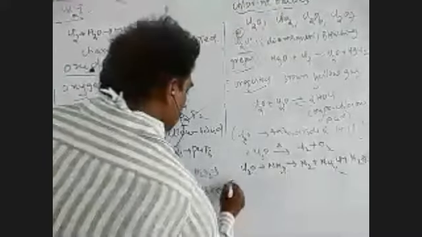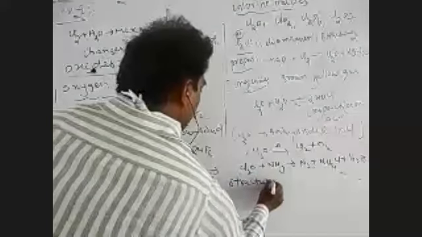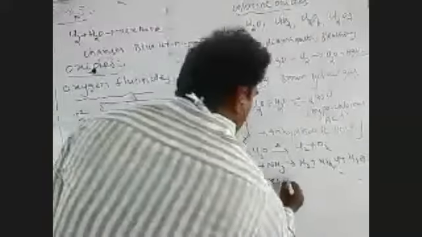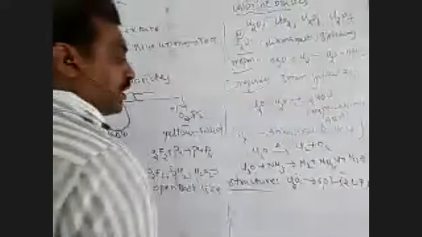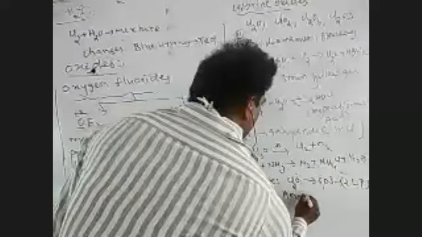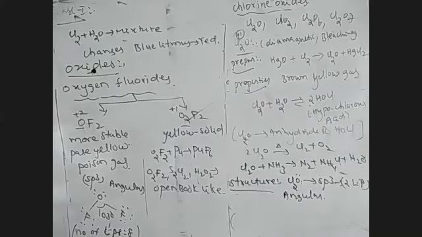Next, the structure of the Cl2O molecule. In Cl2O, the central atom undergoes sp3 hybridization. Oxygen acts as the central atom and contains 2 lone pairs of electrons. So due to the presence of lone pairs, the shape of the molecule is considered an angular structure.